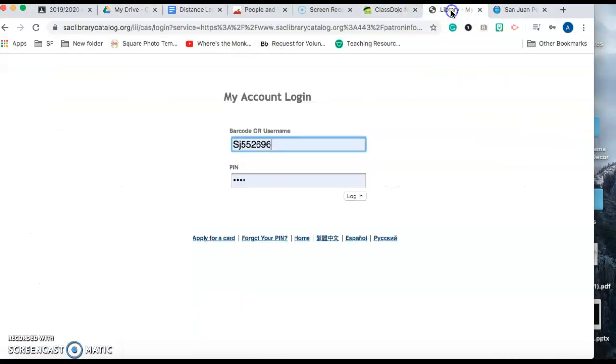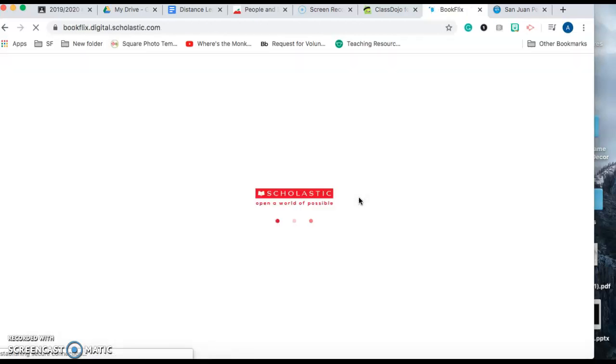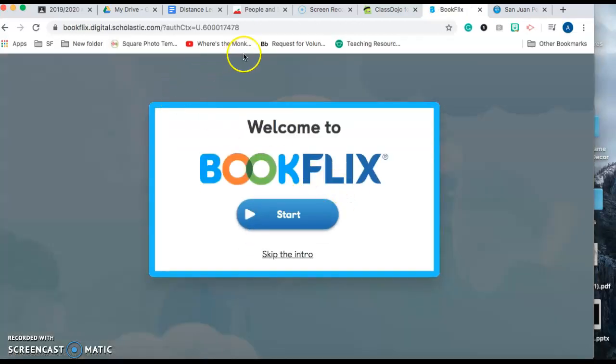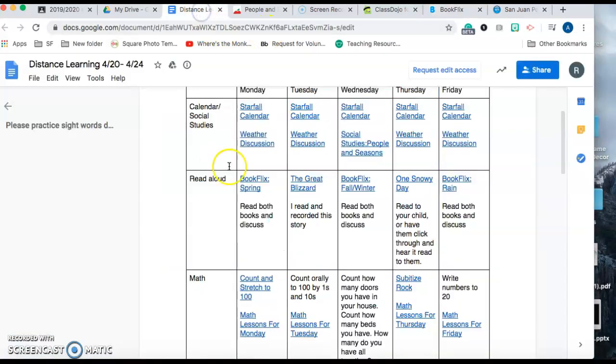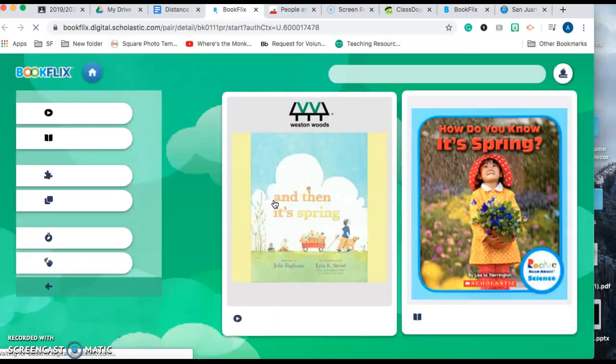Right now, I'm just going to go back to logging in with Jackson's. Once you're logged into the library, it should keep you logged in for a few days, so you won't have to do that. I save the username and password to make it easy. But now I'm going to go back to my distance learning. For Monday, it says BookFlix Spring, and I can click on it and I will already be logged in.